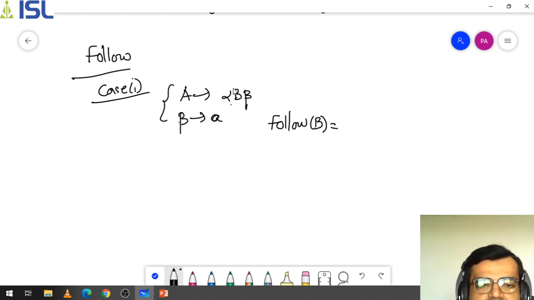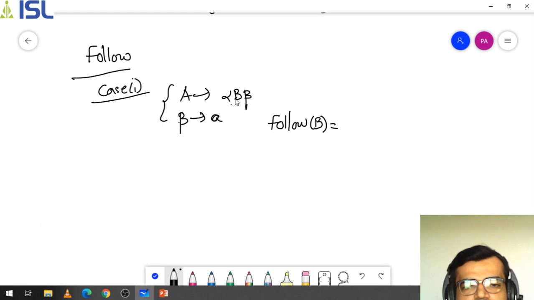follow means, see here, first means we have seen the left side. For example, if I want to perform first of A, alpha is the first non-terminal. Now if I am performing follow of B, immediate to B, the next symbol is a non-terminal, beta.